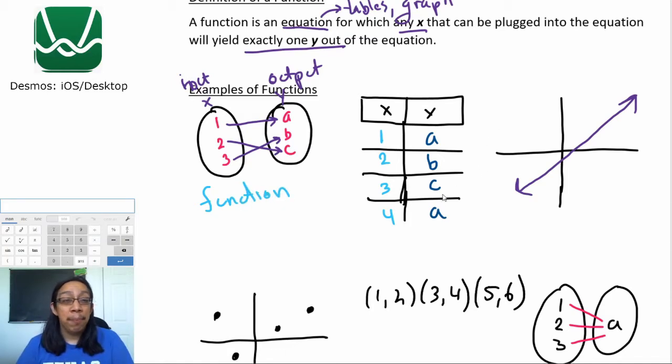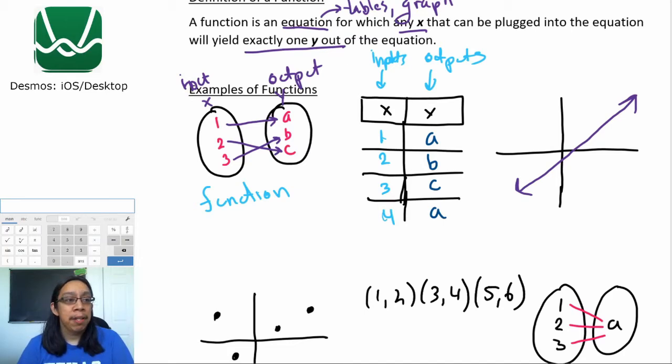Now, here's a pretty confusing example. Look at this table. Remember that this right here is your inputs, because it's your x's, and this is your outputs, because it's your y's. Now, we have to check to see if every x value goes to exactly one y value. In this case, the number 1 goes to an output of a, this input of 2 goes to an output of b, this 3 goes to a c, and this 4 goes to an a.